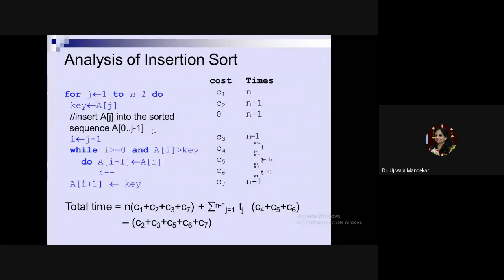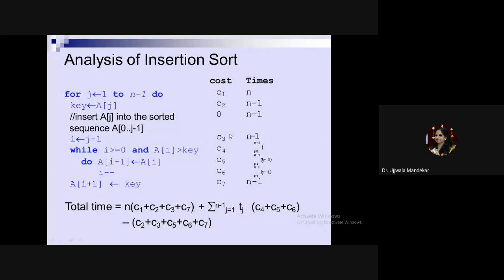Your next statement is i is equal to j minus 1. Now this i is equal to j minus 1 is also part of this for loop. So this will also be executed for n minus 1 times. If for a single execution it requires C2 amount of time, the total time required for the execution will be C3 into n minus 1.